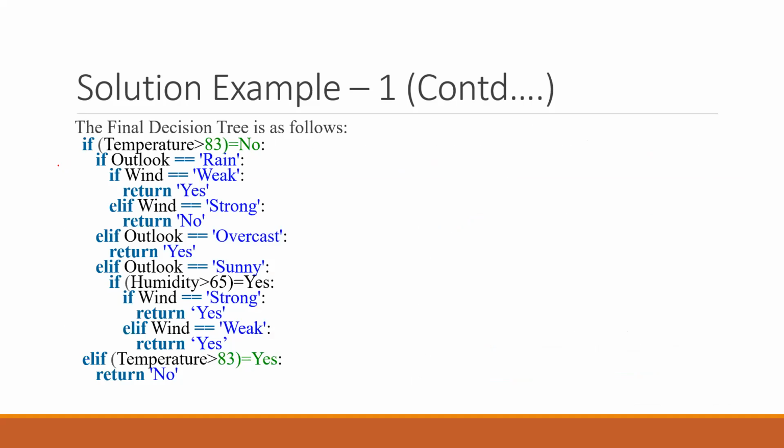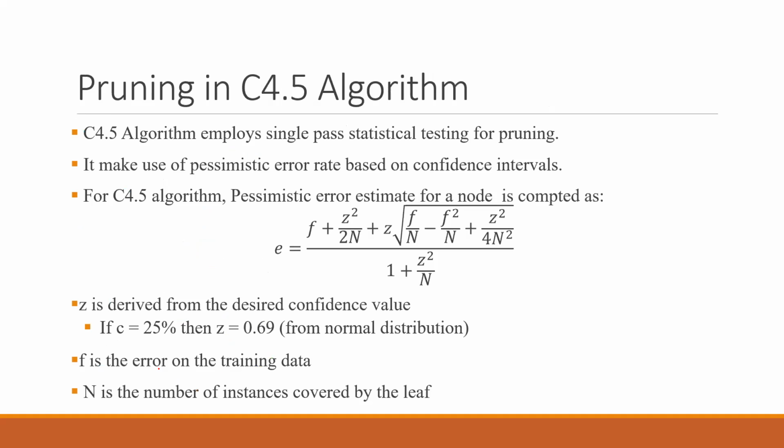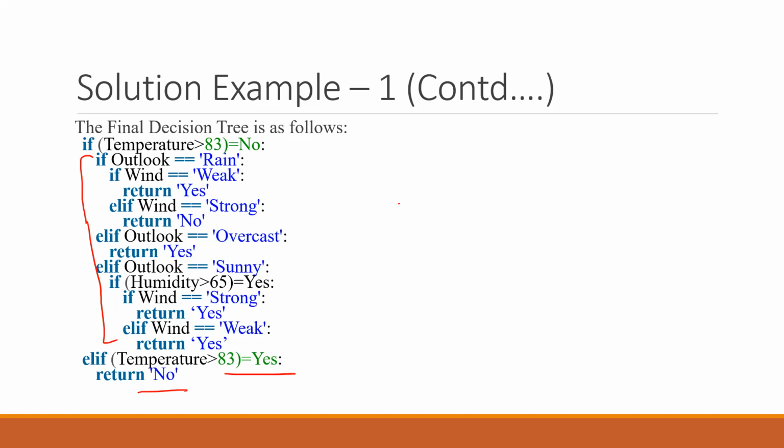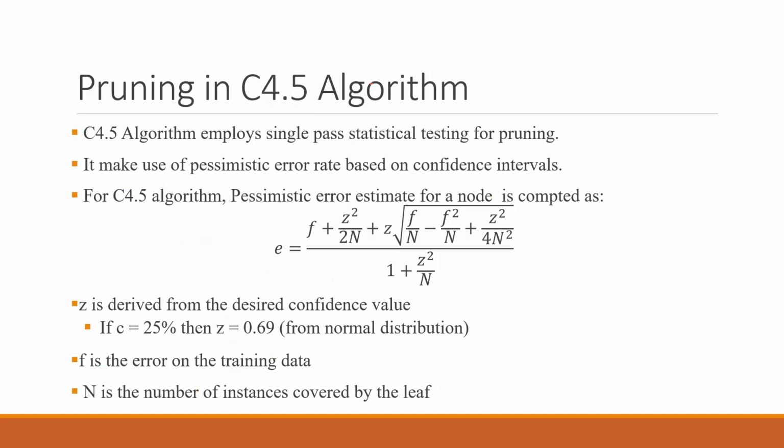Now let's continue. This is the final decision tree: if temperature greater than 83 is equal to no, then these are the conditions, right? And if it is equal to yes, return no. So this is the decision tree. In this case, this kind of tree has not been drawn, but you have been given the if-else code, which is very easy to understand. Now let's talk about pruning. Let's discuss a bit of it, and then I will close the session.